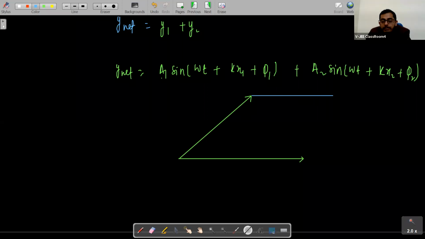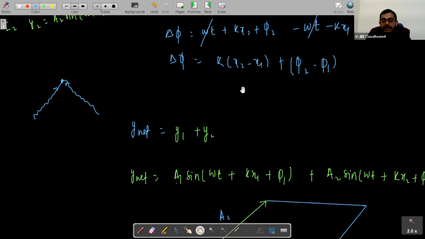What is the angle between a1 and a2, students? The angle between a1 and a2 is the phase difference delta phi. This is the phase difference between a1 and a2, and the value of delta phi we have already written here.